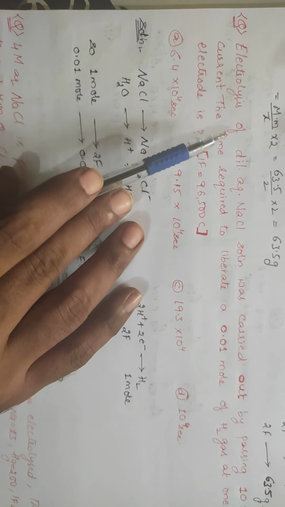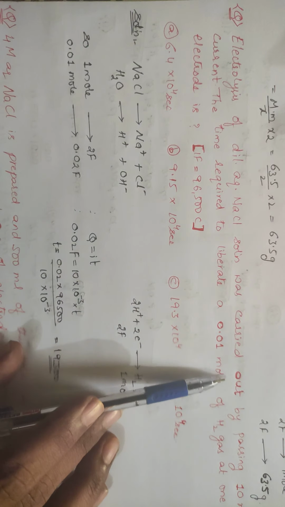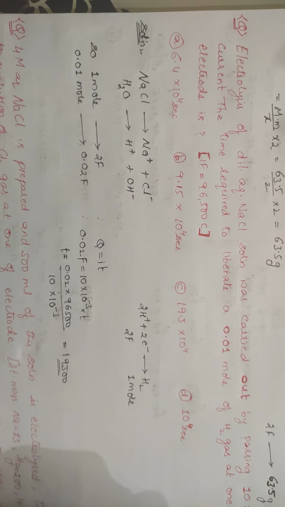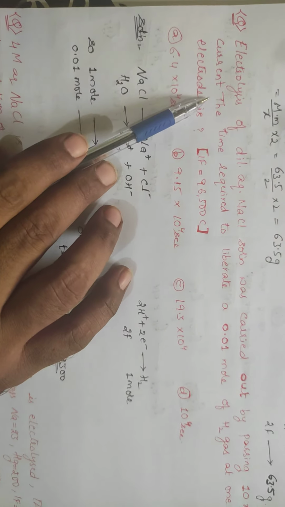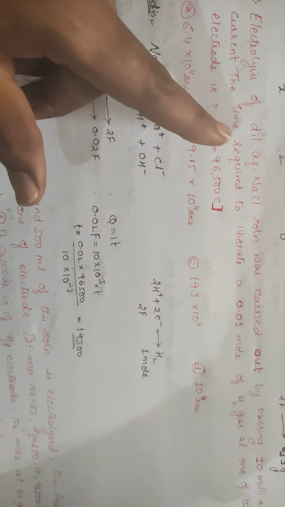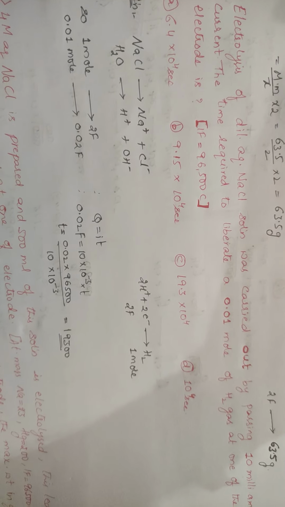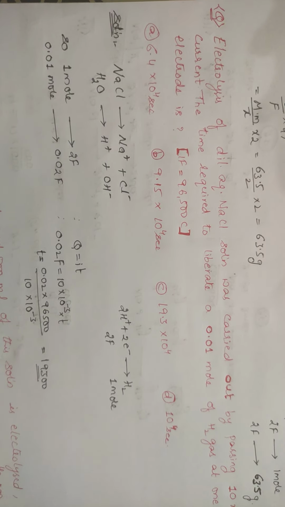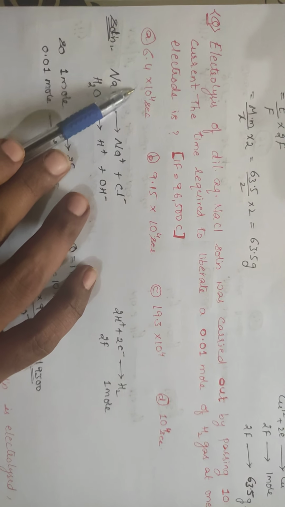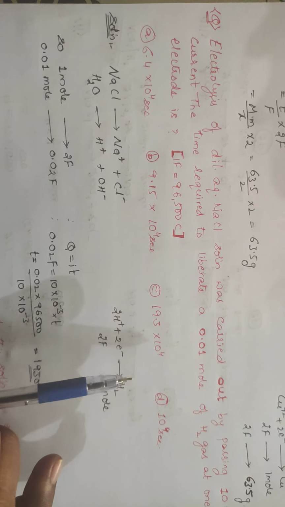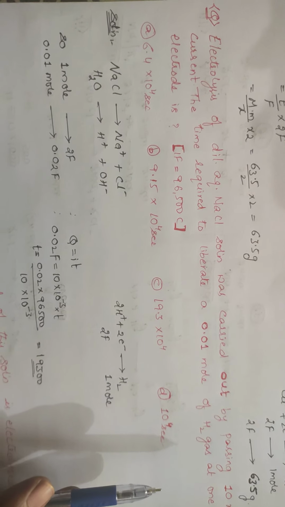Take this question. Electrolysis of dilute aqueous NaCl solution was carried out by passing 10 milliamperes current. Milli means 10 power minus 3, right? The time required to liberate 0.01 mole of H2 gas at one of the electrodes: he is asking about H2 gas because he is taking dilute NaCl. Dilute NaCl will have two cations, Na+ as well as H+, where hydrogen will be liberated. The options are A 6.4 into 10 power 4 seconds, B 9.15 into 10 power 4 seconds, C 19.3 into 10 power 4 seconds, D 10 power 4 seconds.